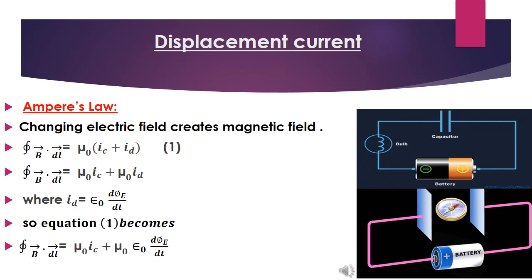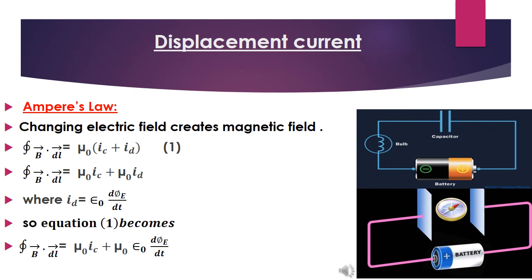And if there is no current, there should be no magnetic field. But we find there is a magnetic field. This was the controversy, the big question at that time: how does the current pass through this capacitor when there is no material and no charges there? And it is sure that current is passing because we say a magnetic field is there.